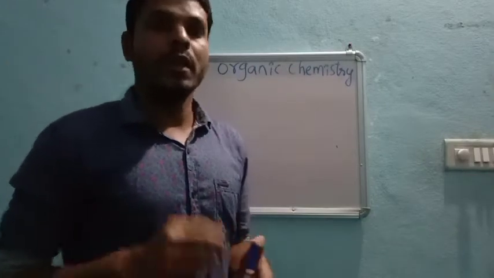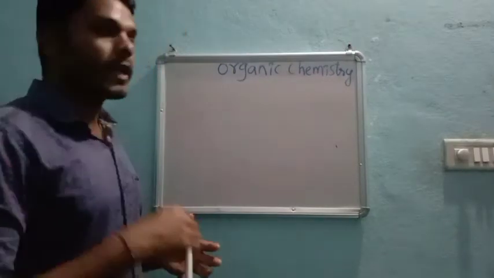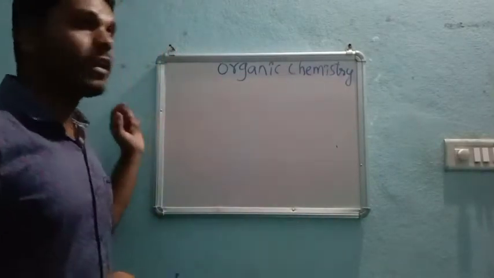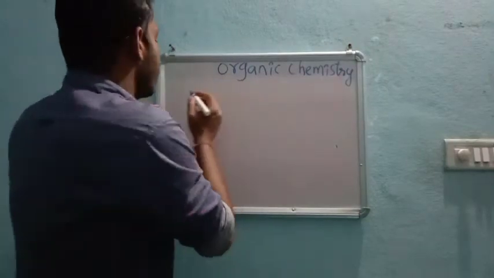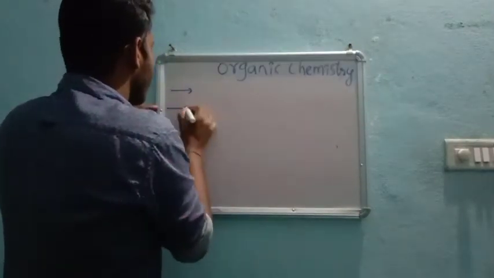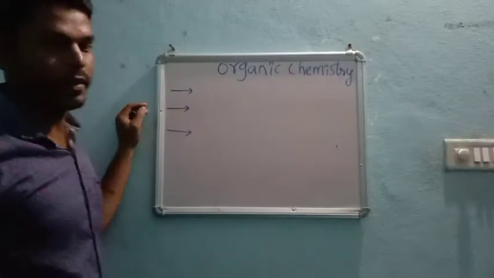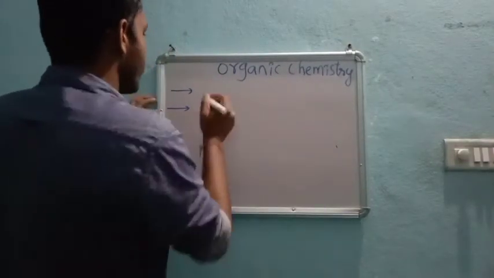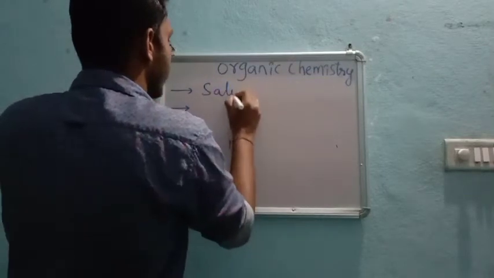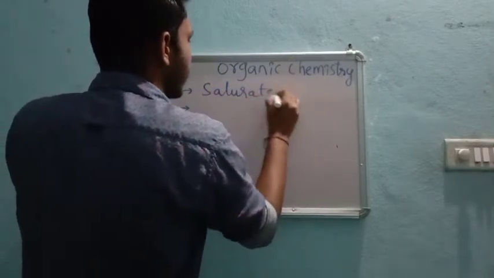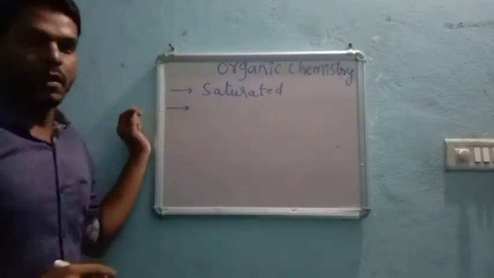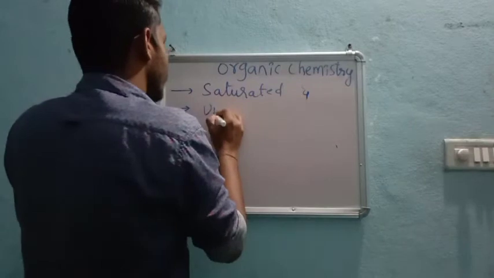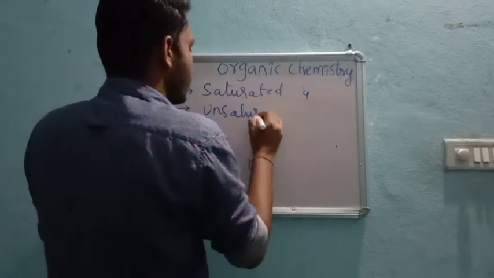But in this video, we will continue the same thing. In organic compounds there are two types of compounds. Already you have studied: these hydrocarbons are categorized into saturated and unsaturated hydrocarbons.